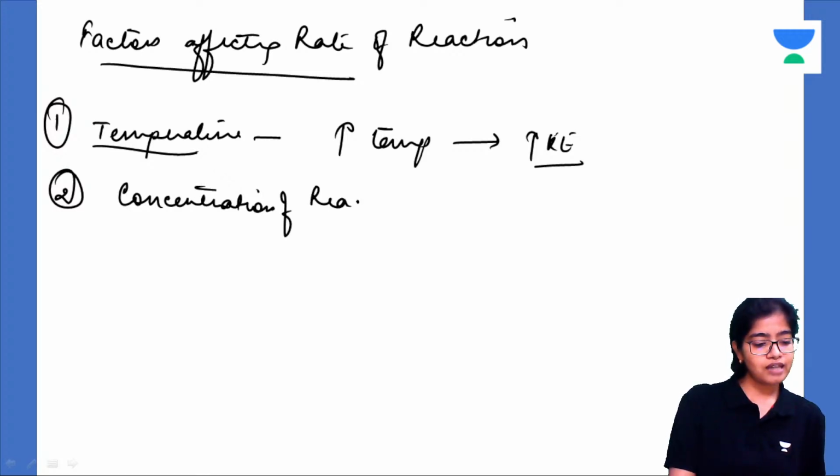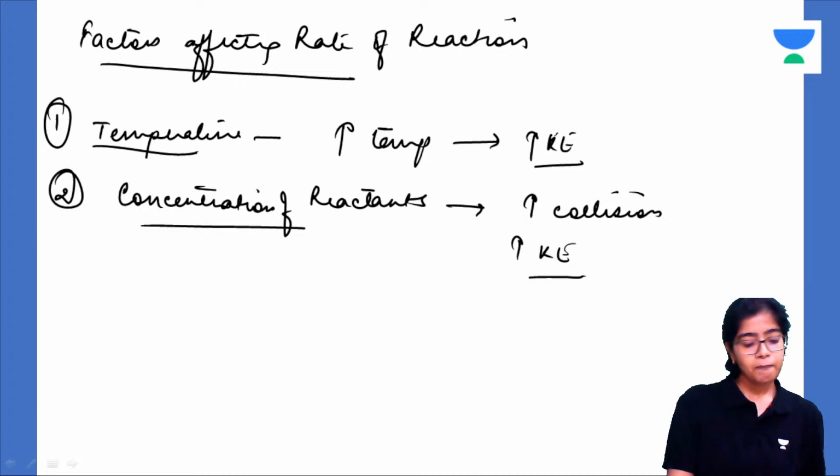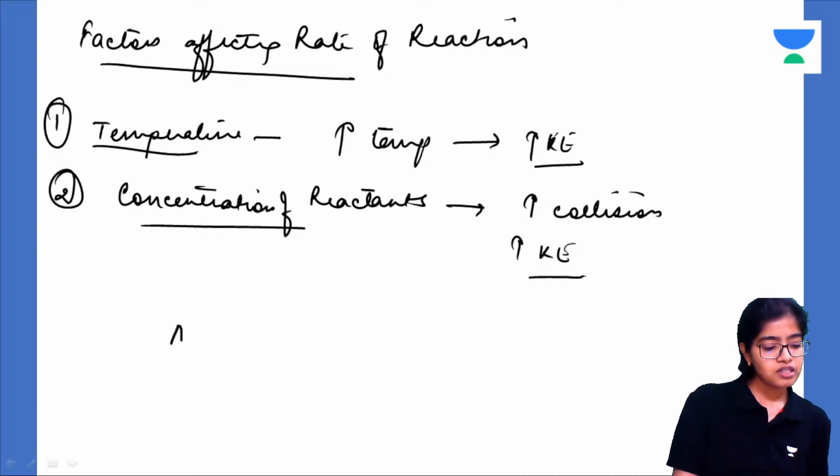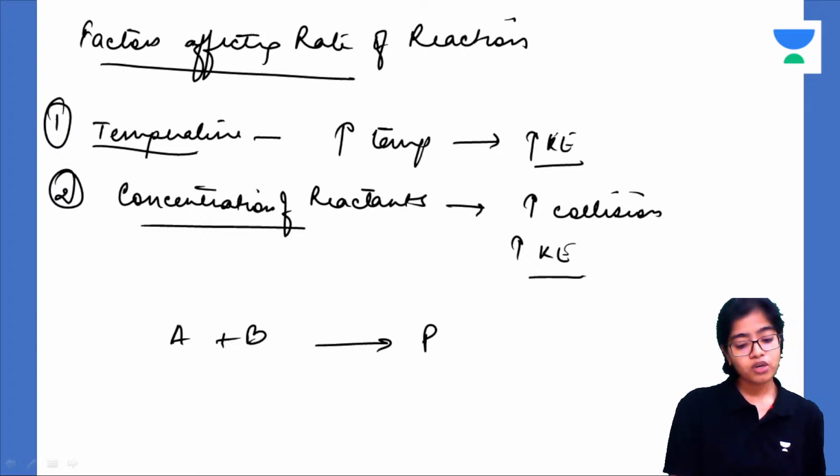Second, very important, is the concentration of the reactants. Increasing the concentration of the reactants will increase the collisions between the molecules. Okay, so suppose this is the reaction A plus B forming P. Now if the concentration of A is doubled, what will happen? The rate of the reaction will double.